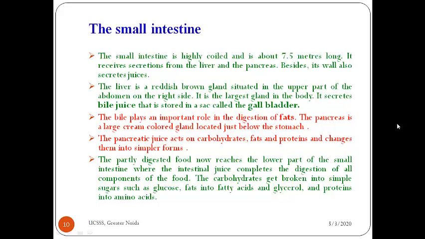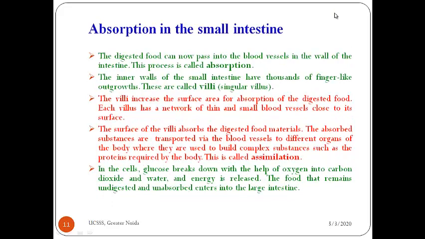The carbohydrates get broken into simple sugars such as glucose, fats into fatty acids and cholesterol, and proteins into amino acids. So here the digestion process is complete actually. In the small intestine the process of digestion is complete. After this what happens? After the digestion of food, when all the complex substances are converted to simpler form, the next step is absorption.